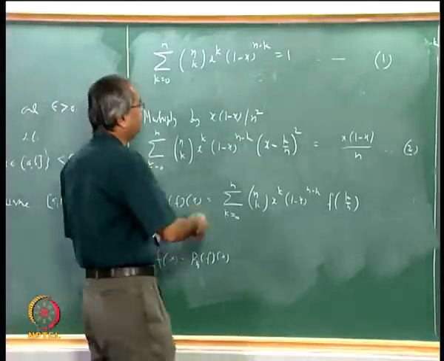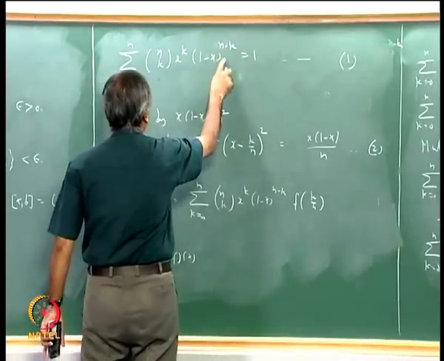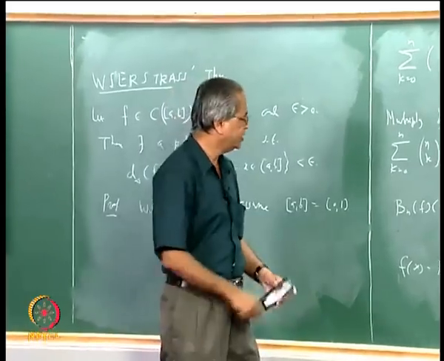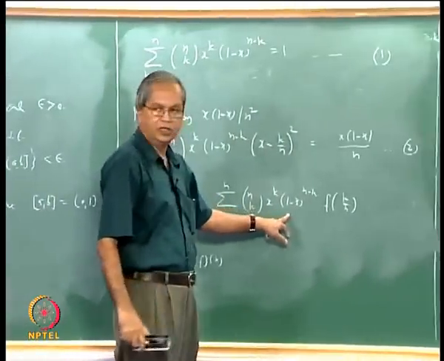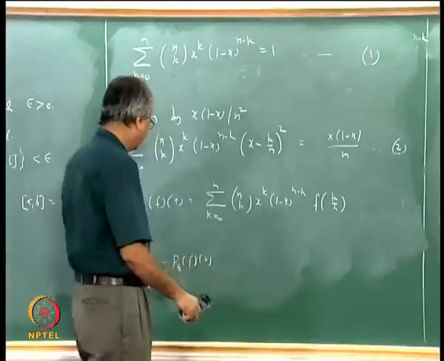So what will happen? It will be fx into this is equal to fx, and I will take that fx inside this. What is the advantage? All these terms are common, and what we will get is fx minus f of k by n. So I will write it like this.